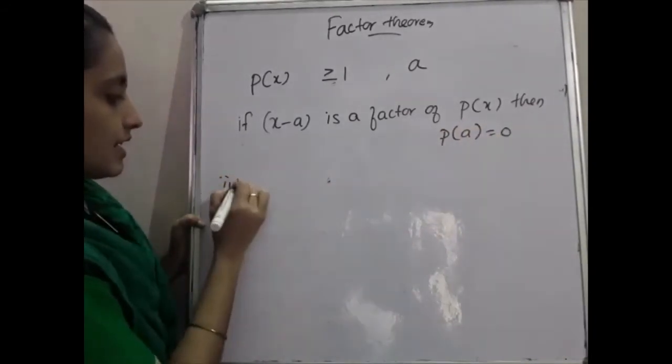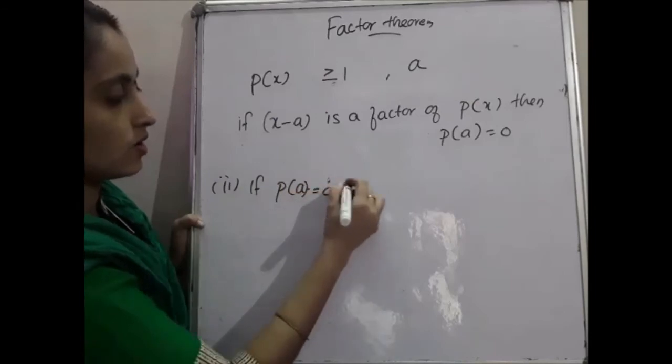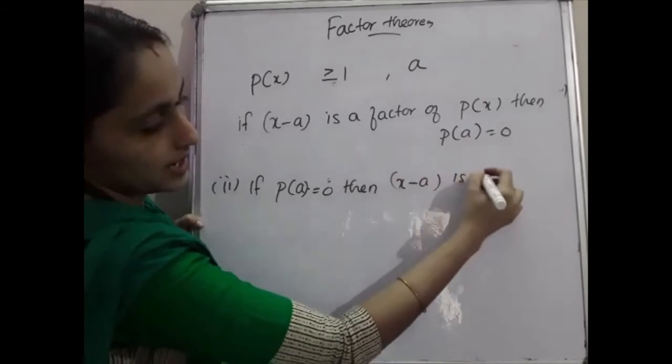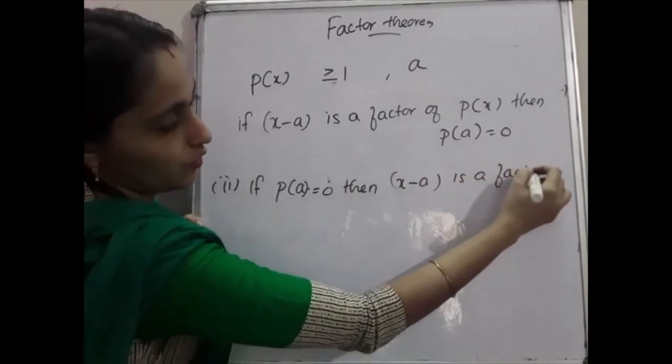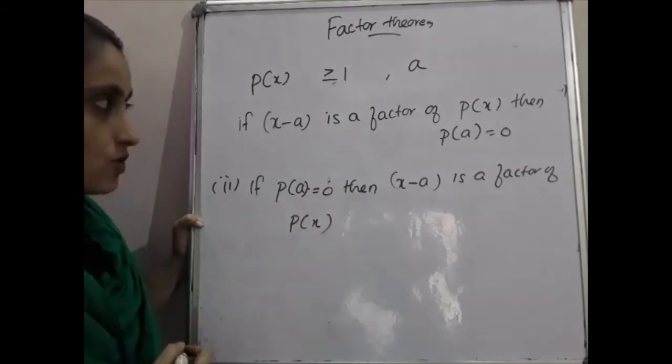And the second condition is, if p of a is equal to 0, then x minus a is a factor of p of x. This is the factor theorem.